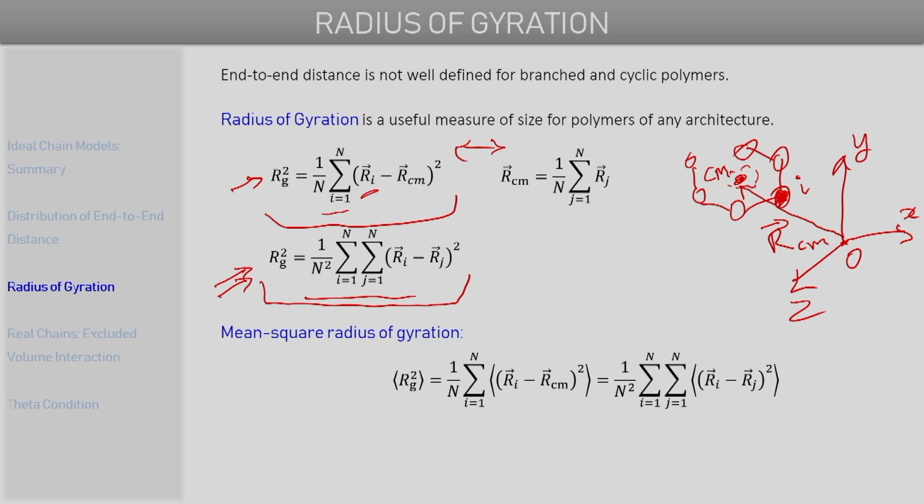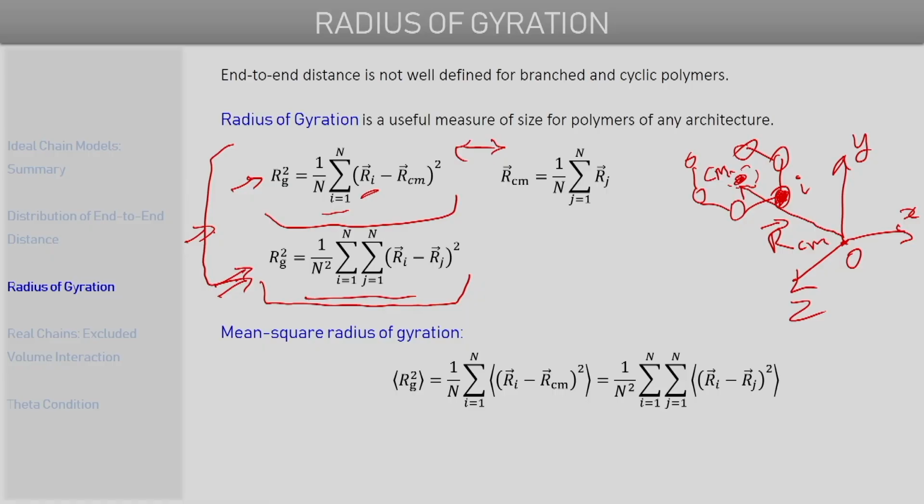So next let us talk about the mean square radius of gyration. So as we discussed in the last lecture, the distance between polymer chain ends is not fixed, it keeps on changing, and the reason for that is the polymer can adopt many different conformations because of its backbone flexibility. So depending on the vast number of different conformations that are possible, one can have a vast number of end-to-end distances possible, and that's why we chose a mean square end-to-end distance to represent the polymer size. So same is true for the radius of gyration as well.